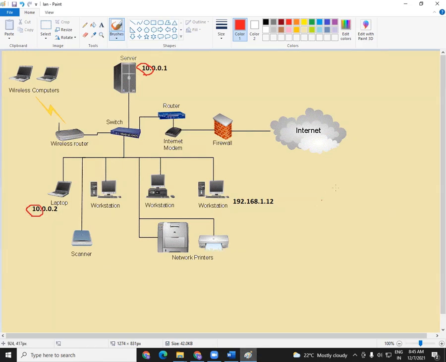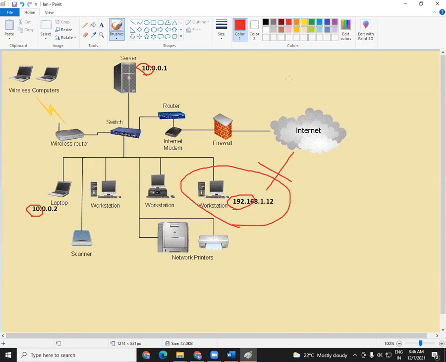But coming to 192.168.1.12, technically speaking, it is 192.168.1. That is considered as one network. Let us just go with the first number, 192. That means the server and the laptop are present in the 10 network, whereas the desktop machine is present in the 192 network. So this 192 network will not allow us to communicate with the server or with the laptop. The laptop and server can communicate with each other, but they cannot communicate with the workstation or this particular desktop machine.